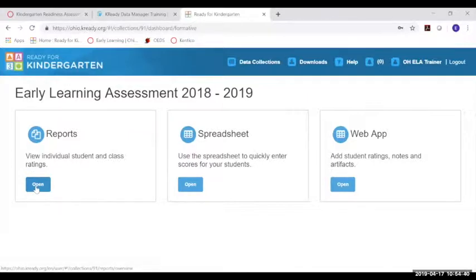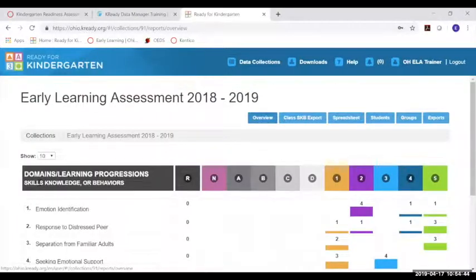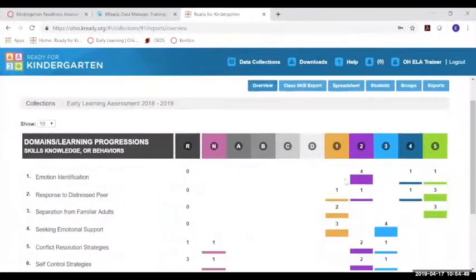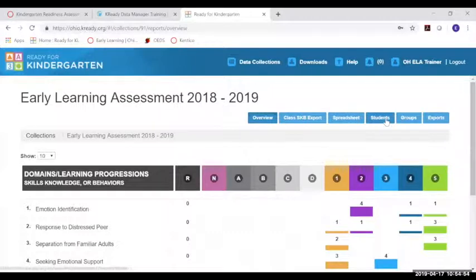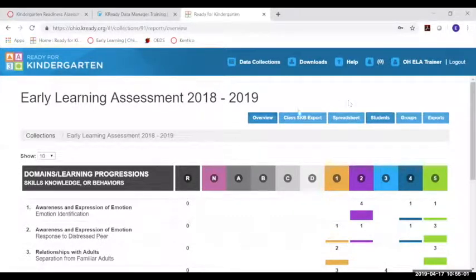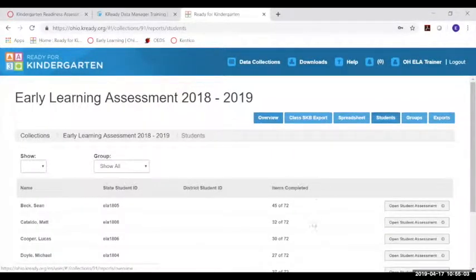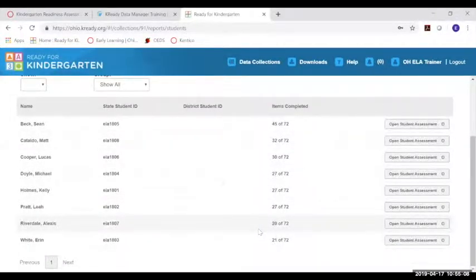I'm going to show you reports. And remember, this is being recorded, so you'll be able to come back to this at a later time or reach out to us if you have questions. This just gives you a snapshot. I'm not going to talk about this screen. What I want to show you is students. So you have all these tabs here. I'm going to click on students. Yep, there it goes. It's just a little bit delayed. So here are my students that I have, and I can see out of these students how many items have been completed out of the SKBs.